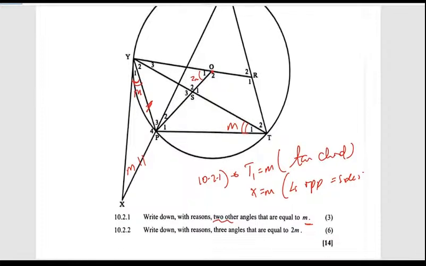Write down with reasons 3 other angles that are equal to 2M. Oh, we've already found one. So O1 is 2M. Hallelujah. The reason is angle at the center must be twice angle at the circumference. So if that is 2M, tangents and what? Do they make sense? We need to look for another angle. So if this is that and that is that.